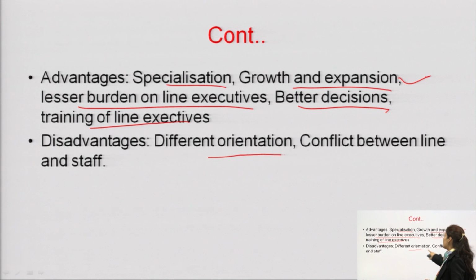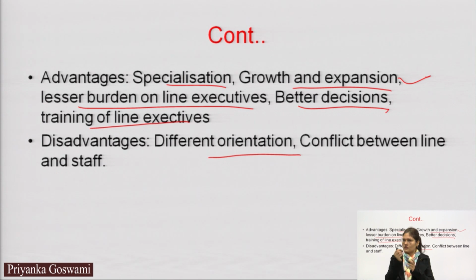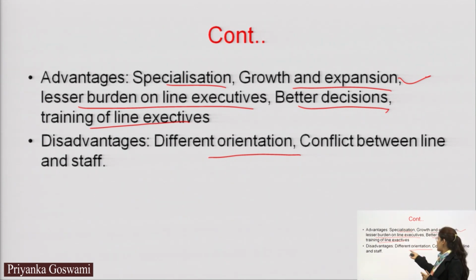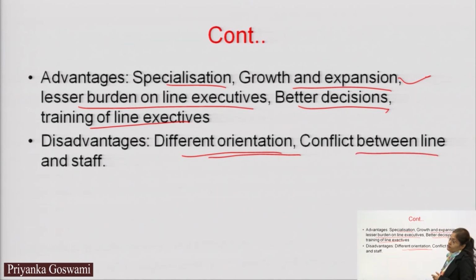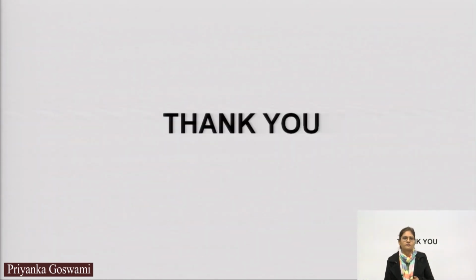Disadvantage: different orientation. There might be a possibility that at one particular time line executives and staff executives do not agree with each other. So obviously conflict may arise, or different orientation can exist. Conflicts between line and staff: it might be possible that there is a conflict between line and staff organization. Thank you.